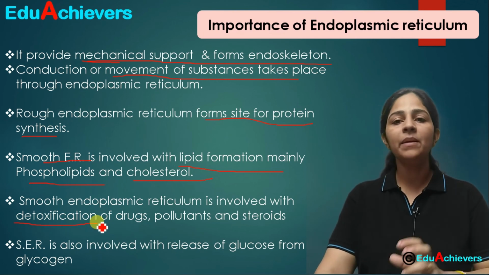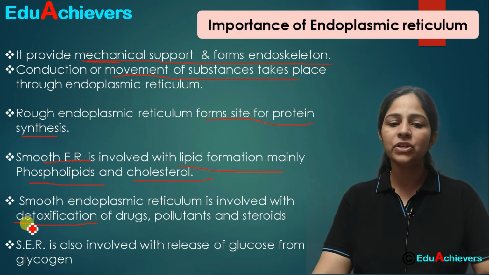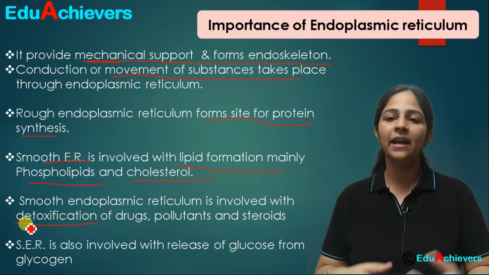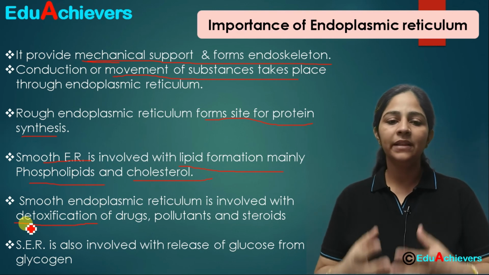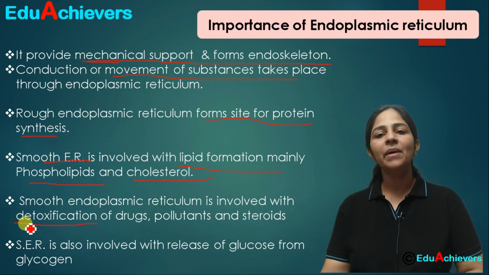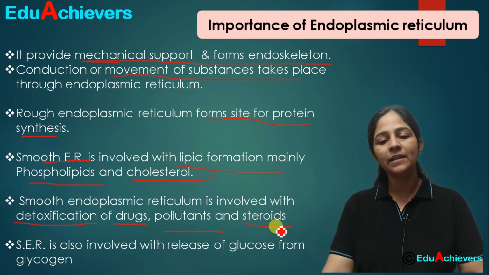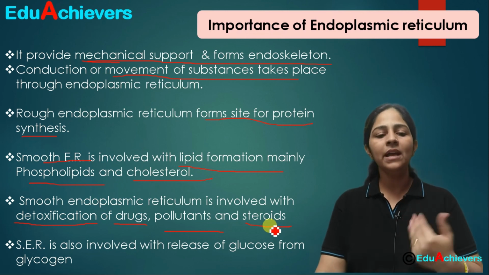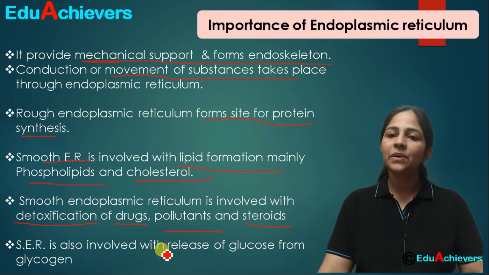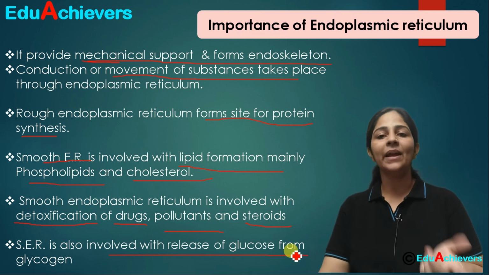Okay. And the next is smooth endoplasmic reticulum is also involved with detoxification. This is one of the very important functions in our body which is performed by smooth endoplasmic reticulum. जो toxins हमारे खाने के साथ आते हैं, air के साथ आते हैं, या different medicines जो हम लेते हैं, उनको हमारी body से remove करने का जो important function होता है, that is done by smooth endoplasmic reticulum. Fine. So drugs, the pollutants, the steroids, they will be removed from our body with the help of smooth endoplasmic reticulum. And smooth endoplasmic reticulum is also involved with the release of glucose from glycogen.